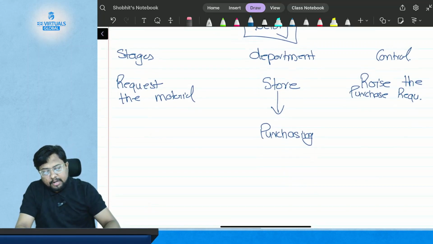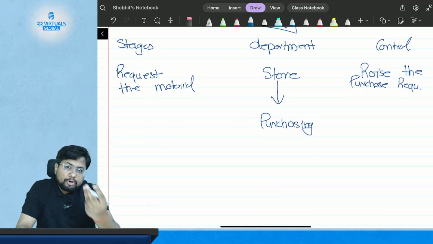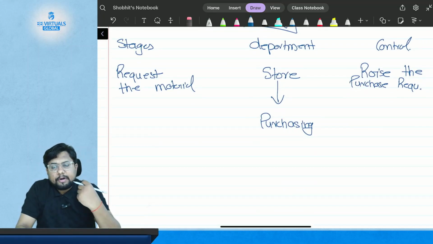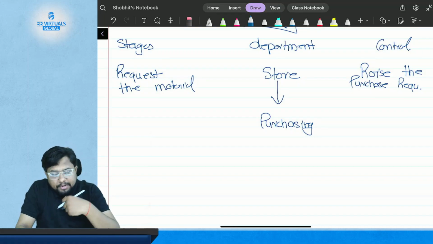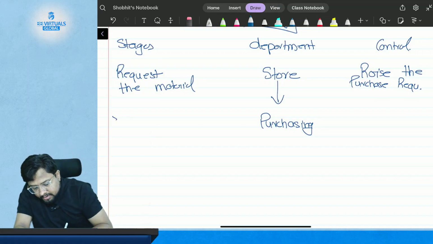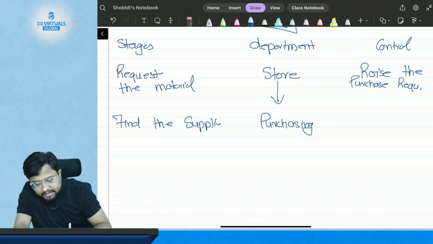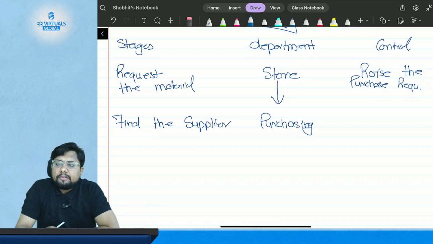Now after the store department has requested the purchase department to get the material, what will the purchase department do? The purchase department will find the supplier. Why will they find a supplier?